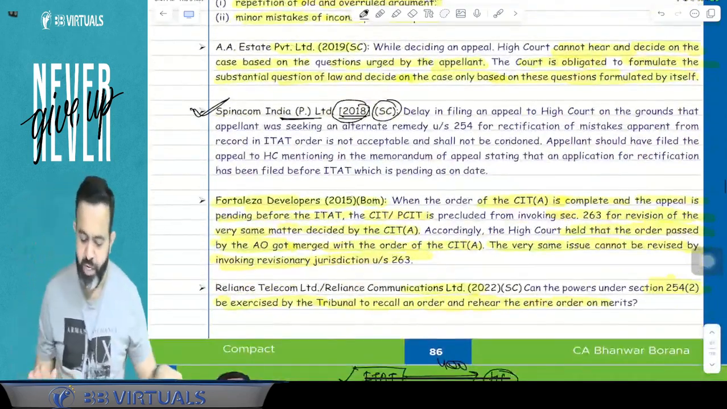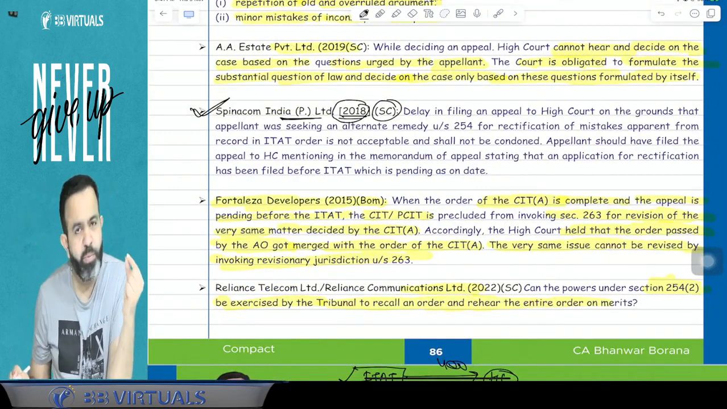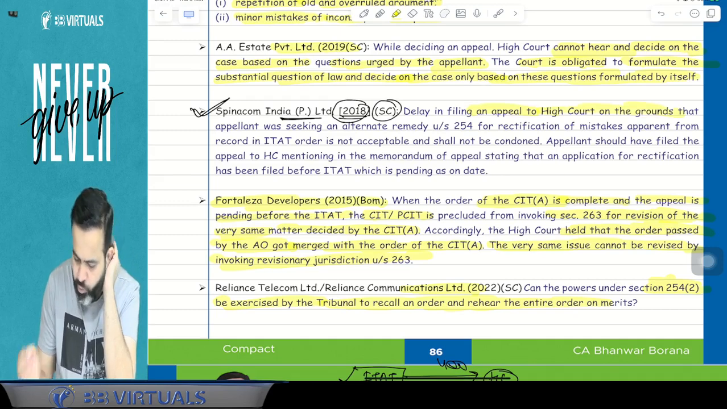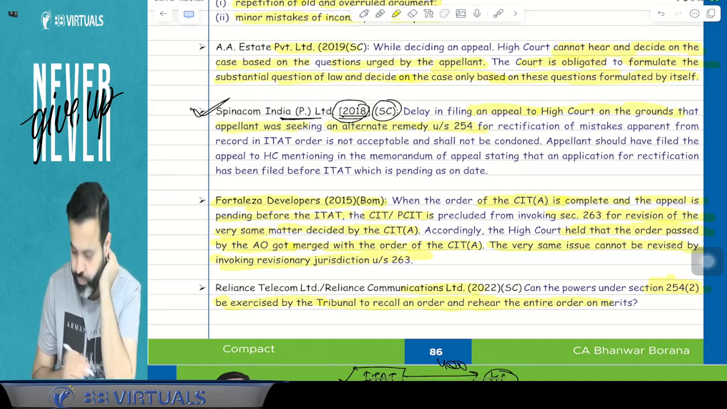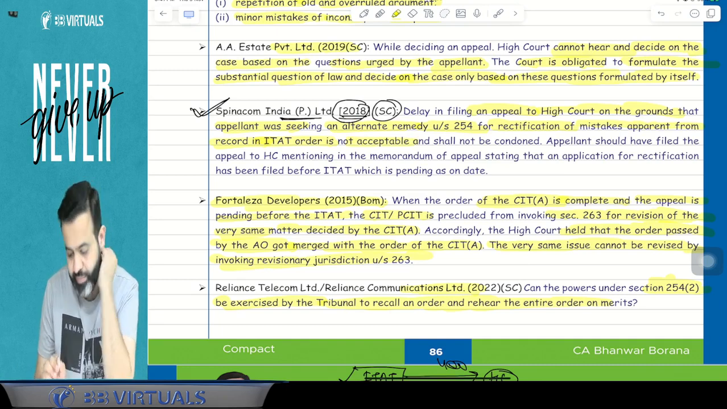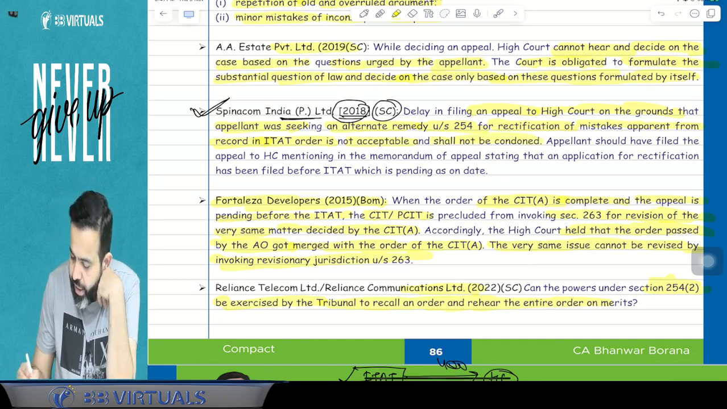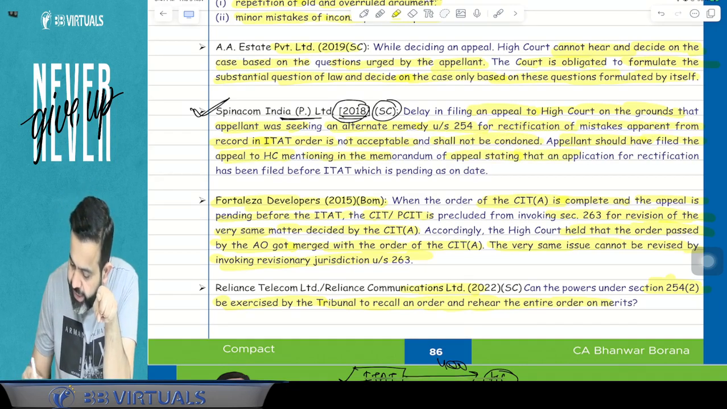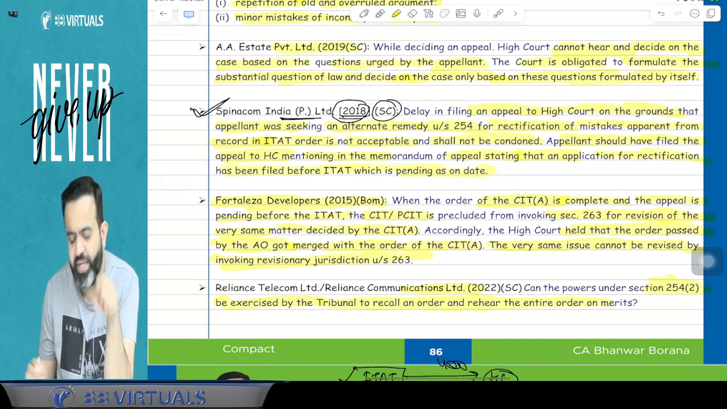So what happened here in the Supreme Court judgment of Spinacom India Private Limited? Delay in filing appeal to the High Court on the ground that the appellant was seeking an alternative remedy under section 254 for rectification of mistake apparent from the record in the ITAT order is not acceptable and shall not be condoned. The appellant should have filed the appeal to the High Court, mentioning in the memorandum of appeal that an application for rectification has been filed before the ITAT which is pending as on the date.